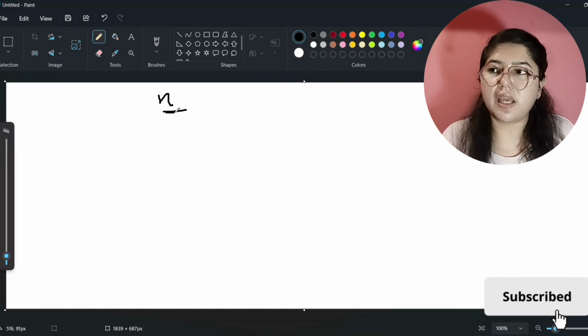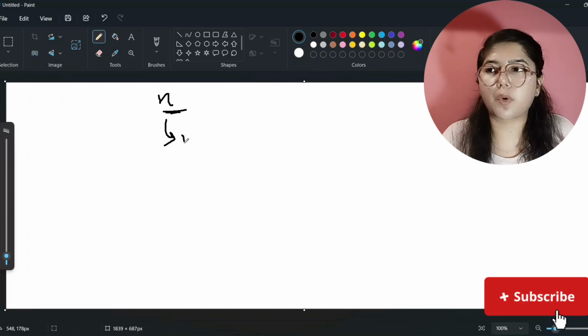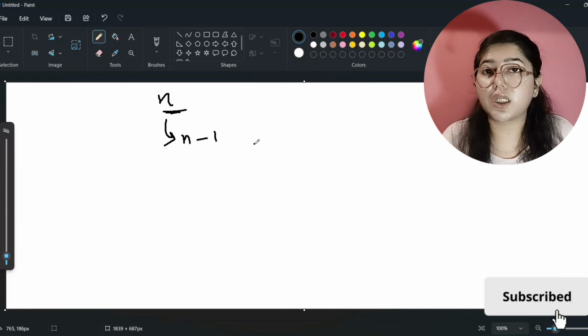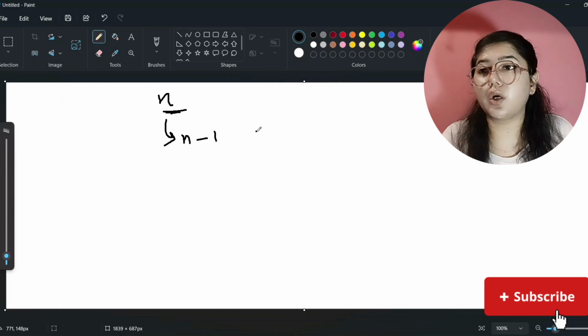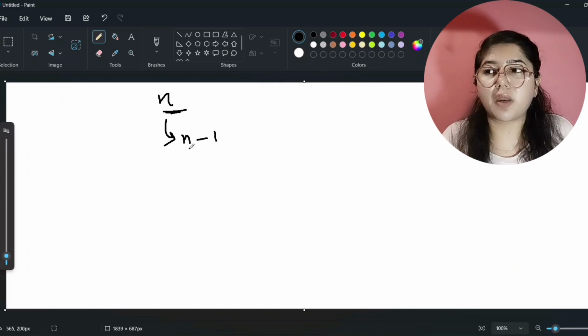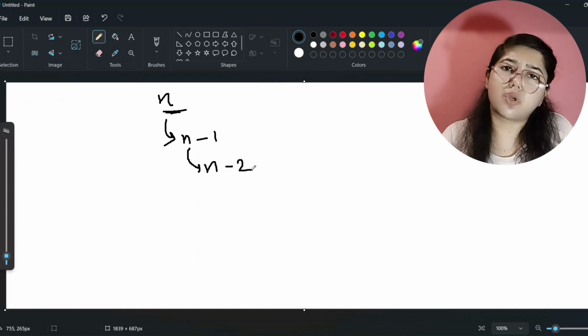For example, if n is a problem, then it will call a smaller problem, that will be n minus 1. N minus 1 will be smaller than n, right? So it is solving the smaller instance. Okay. Now again n minus 1 will call a smaller instance. And what will be the smaller instance of n minus 1? That will be n minus 2, right?